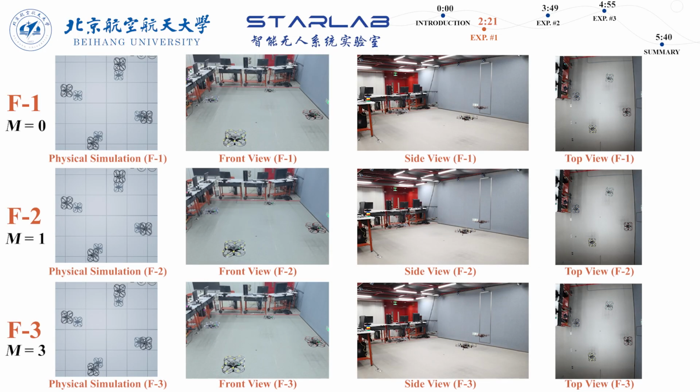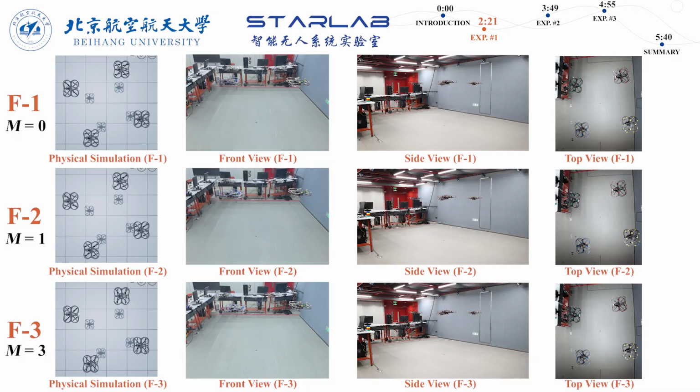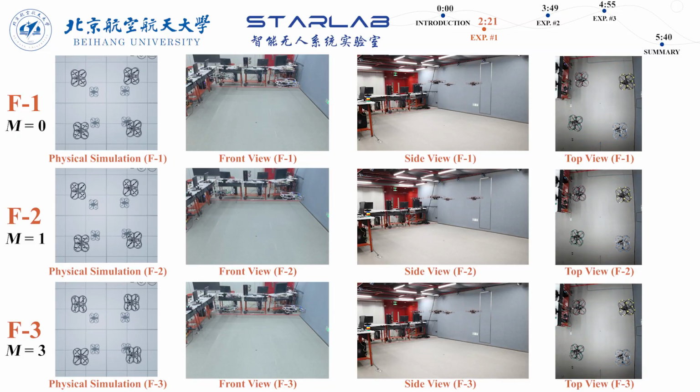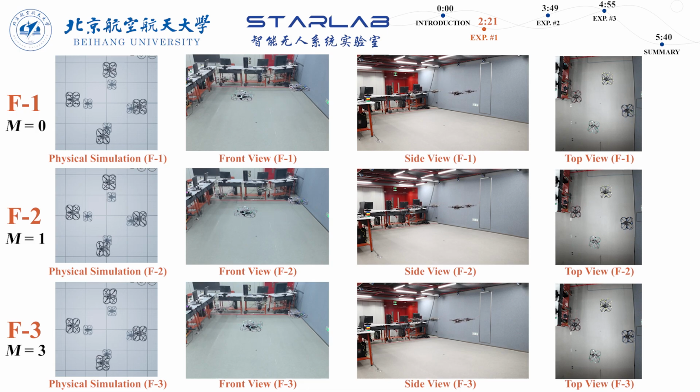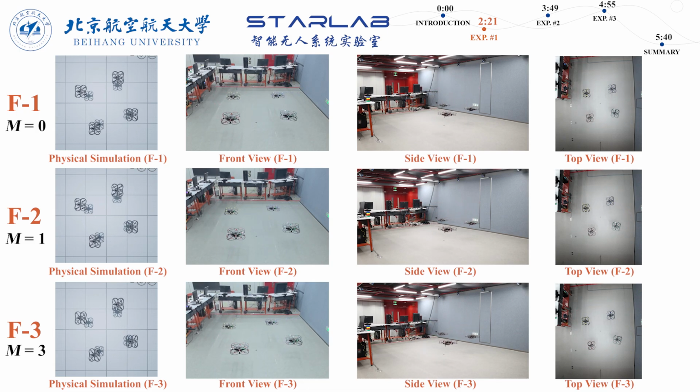Next, we present the experimental processes under 3 different memory orders in the feasibility verification experiment. The first, second, and third rows show the experiments with memory orders of 0, 1, and 3, respectively.